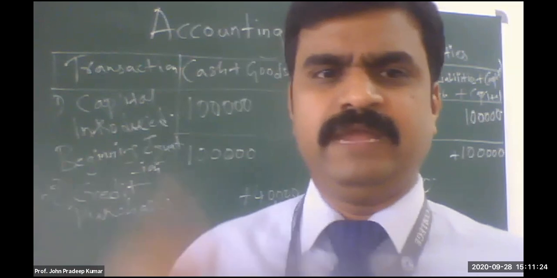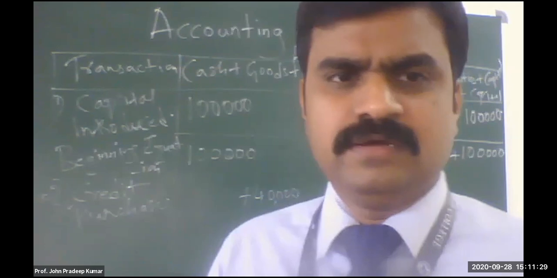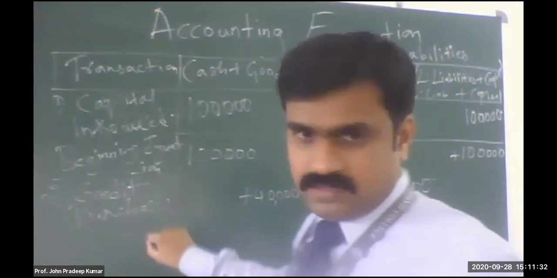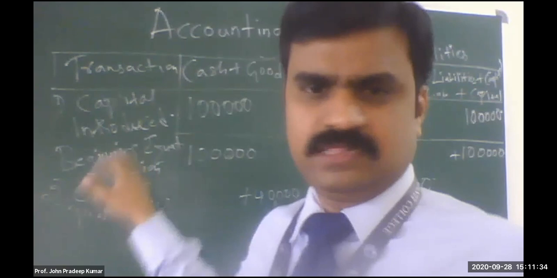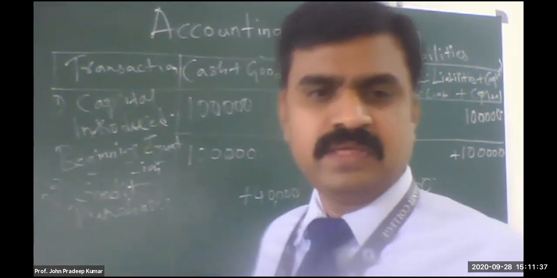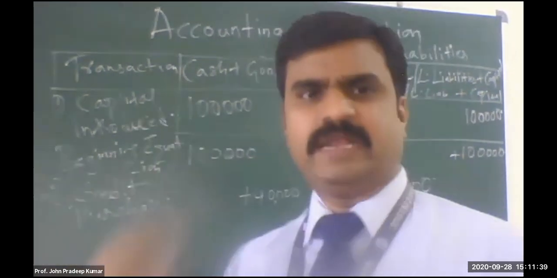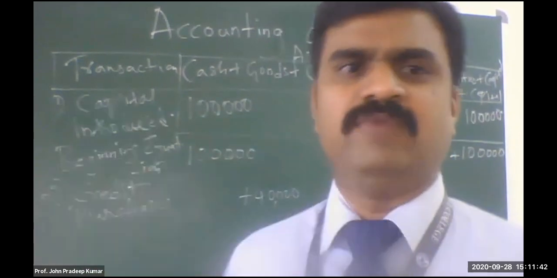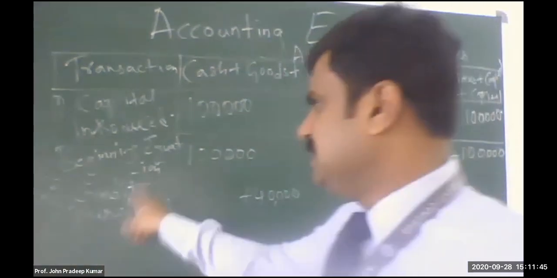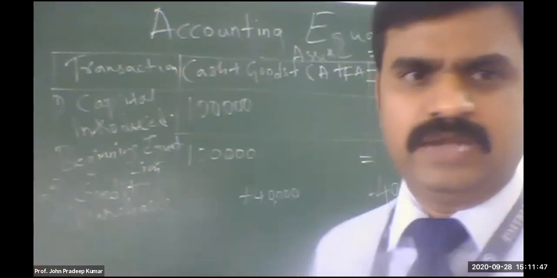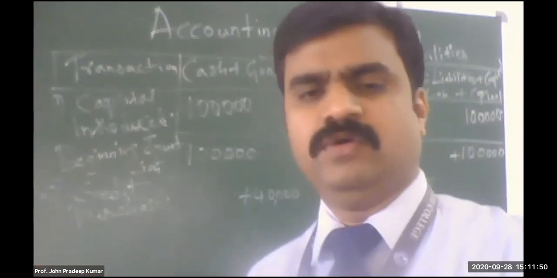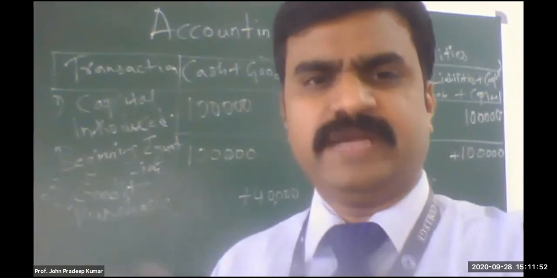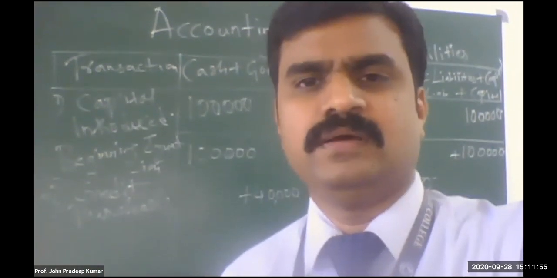This is the first problem only, where you will get used to it, and by default you start writing. There is no hard and fast rule. You can write purchases, or you can write purchased on credit. Since the column is very small, I want to write very few words. I can write purchase on credit, but I have to add one more word. So try to write the transaction as short as possible. If there is any problem, don't worry about that.